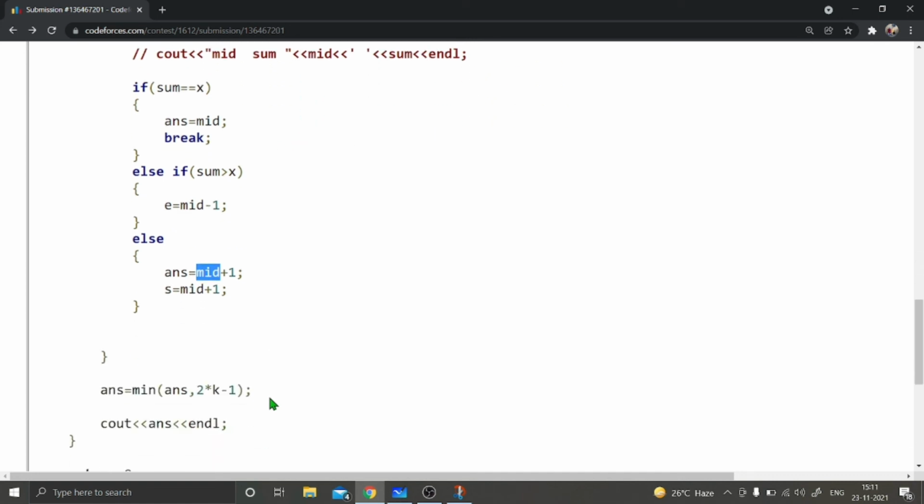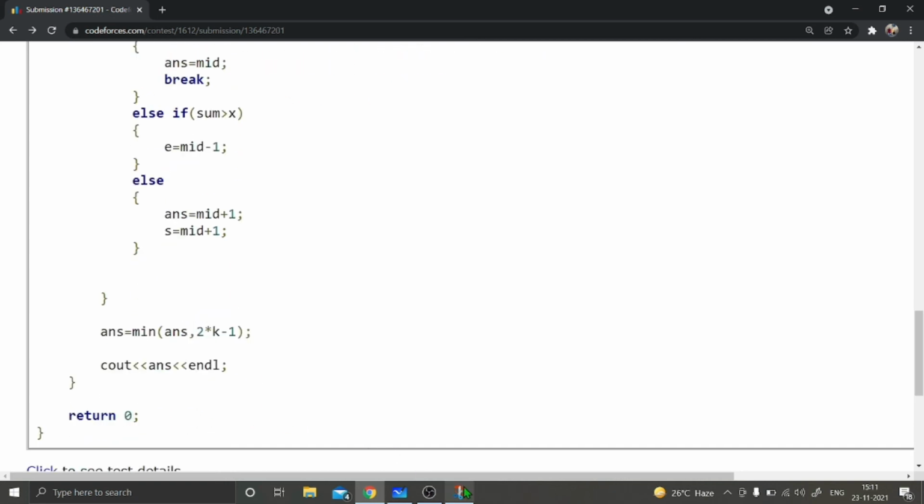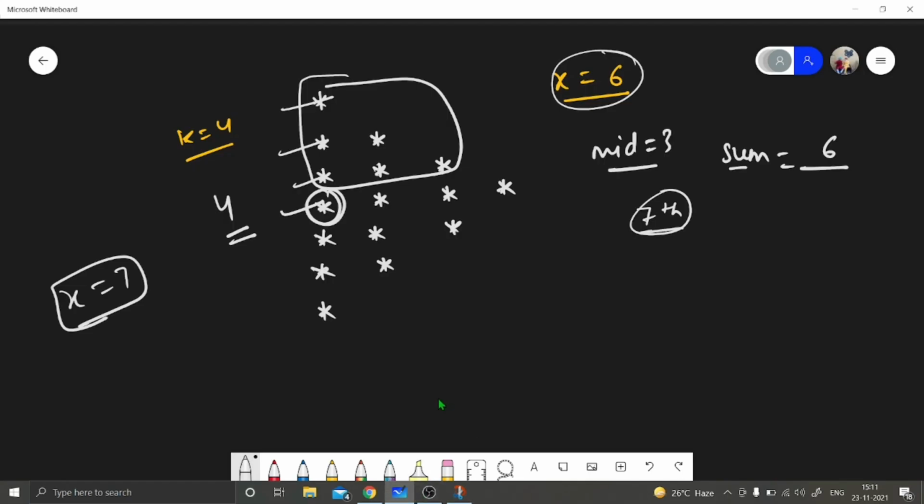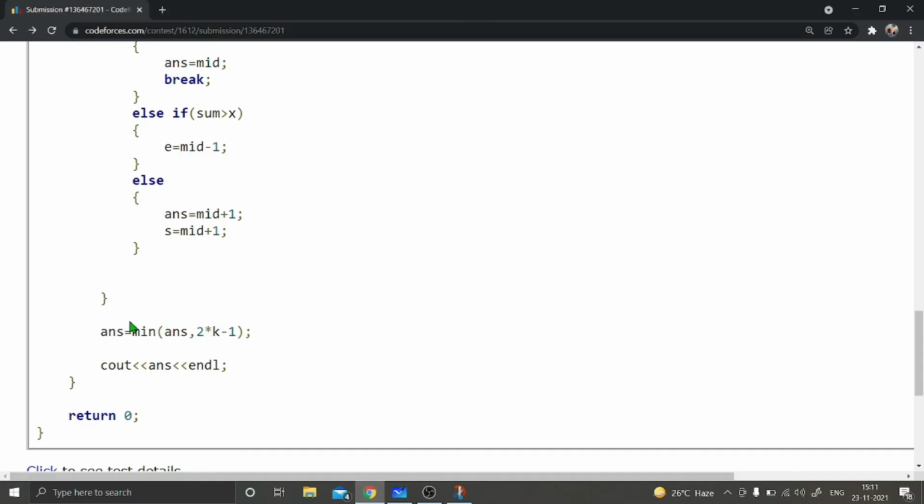You can't write 2k messages, so I've taken a check that the answer should be less than or equal to 2k minus 1. Because if x becomes greater than the sum of all the k messages, let's say 1 lakh, then you can write all the messages, right? So for that case the answer will be 2 into k minus 1. So that's why I've done the check. So at last I have printed the answer.